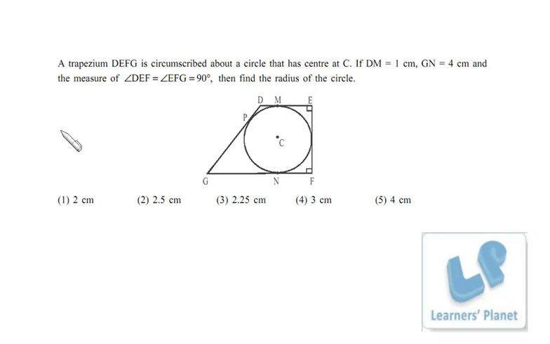Let's take this doubt. The problem is based on geometry, though I have solved many problems based on this topic. A trapezium DEFG is circumscribed about a circle that has center at C. If DM is equal to 1, GN is equal to 4 and the measures of DEF and EFG are 90 degrees, find the radius of the circle.